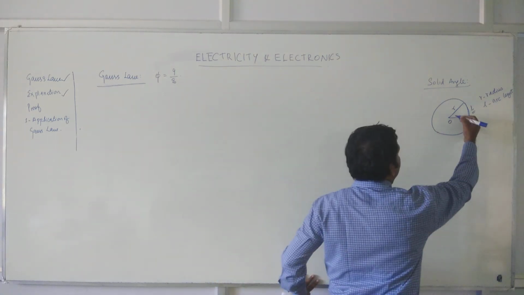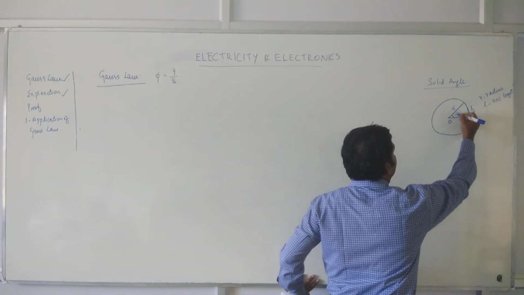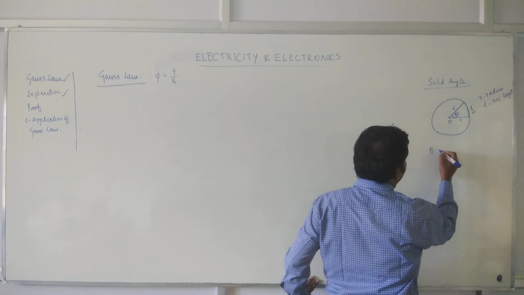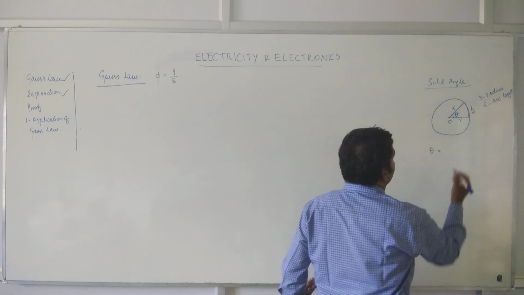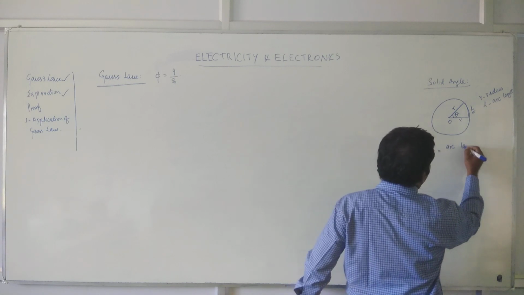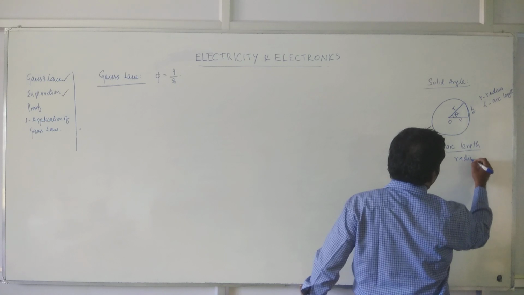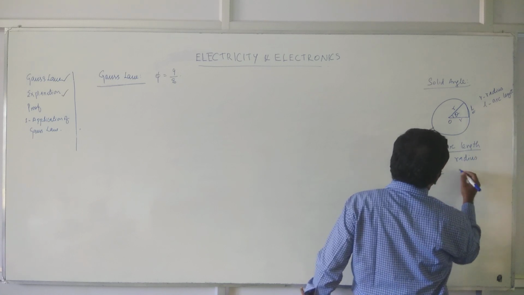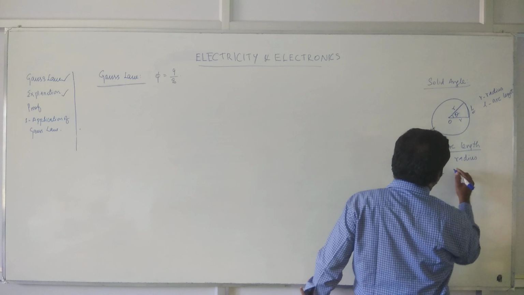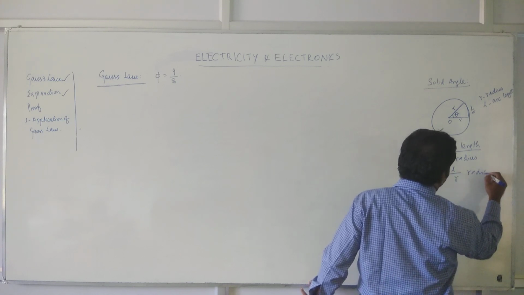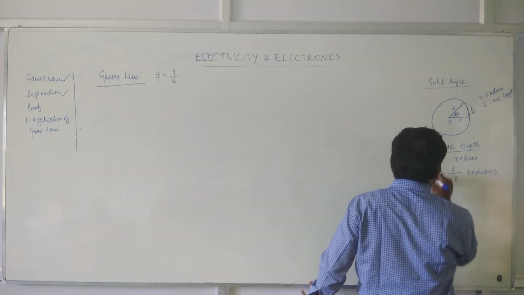Now, you see, the angle between these two lines is said to be theta. This theta you can define as arc length by radius, L by R. The unit of this theta is called radians.